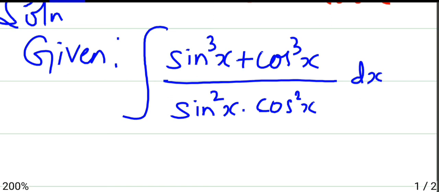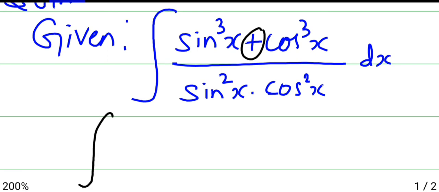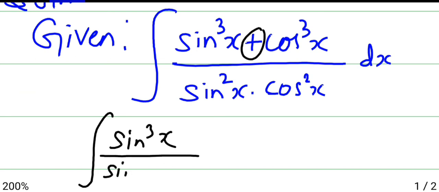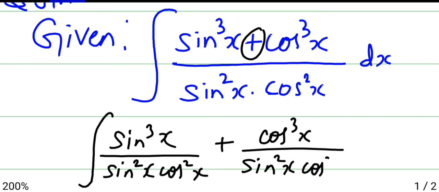Now whenever you want to solve this type of problem, you have to separate the numerator. If it is a binomial term, you have to separate the numerator. So here it changes to sin cube x divided by sin square x cos square x plus cos cube x divided by sin square x cos square x dx.